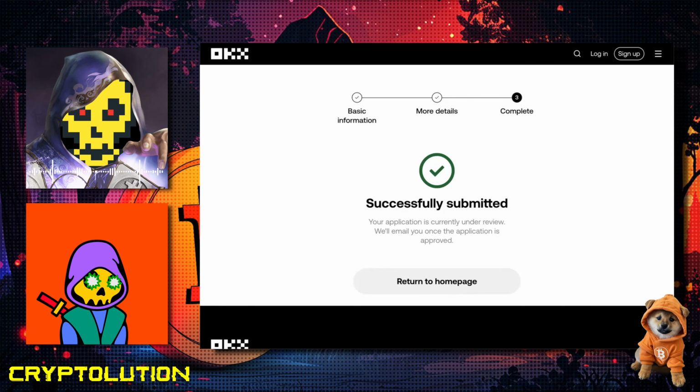Like, they want to know that they're going to go through this process of listing Dog, that there's a community that's going to show up and actually use this, and that it's going to be good and beneficial for their platform. So make that argument to them, explain, make a post, record a video of yourself talking, just explaining, I would love to trade Dog on OKX. Tag Star. Star and I follow each other. I respect Star a lot, and I would be honored to do Twitter Spaces with Star and do anything that we could possibly do between Dog collaborating with OKX. I think would be great, and show OKX that we're here, we're a strong community, and we can do a lot for them.